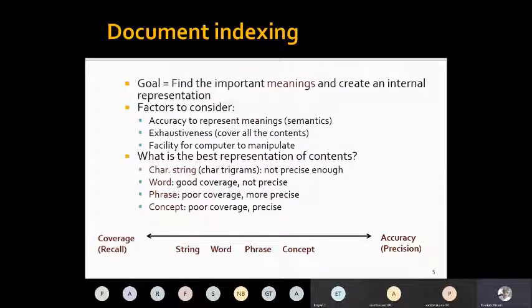So the goal of document indexing is to find the important meanings and create an internal representation. And the factors we consider are the semantics, that is, how accurately to represent meaning and cover all the contents, or the exhaustiveness. And finally, of course, it has to be machine manipulable, that is, how easily a computer can manipulate it.